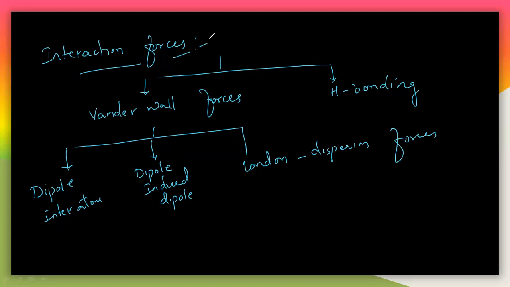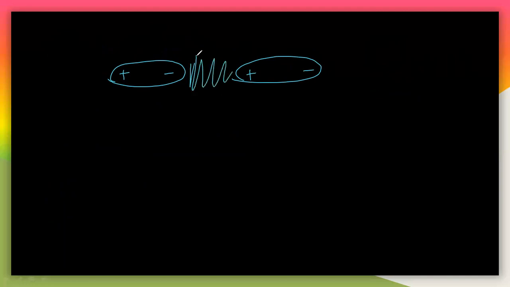First, what is a dipole? It is very simple. It is a dipole because it has a positive charge and a negative charge. There will be attraction between these two because they are opposite charges, so there is an interaction between this minus and plus. This is the first, dipole-dipole. In the word dipole, 'di' means two charges are present. The dipole and the dipole will interact with each other.